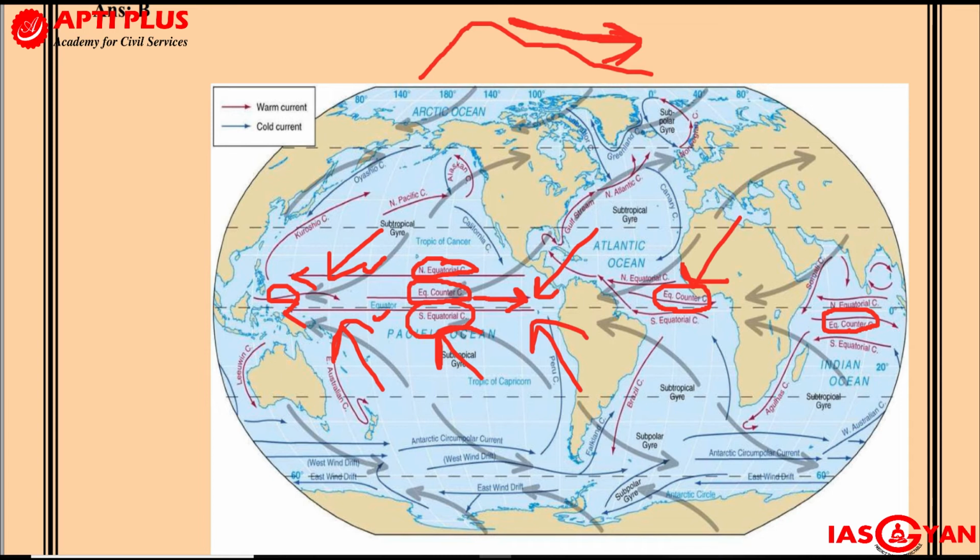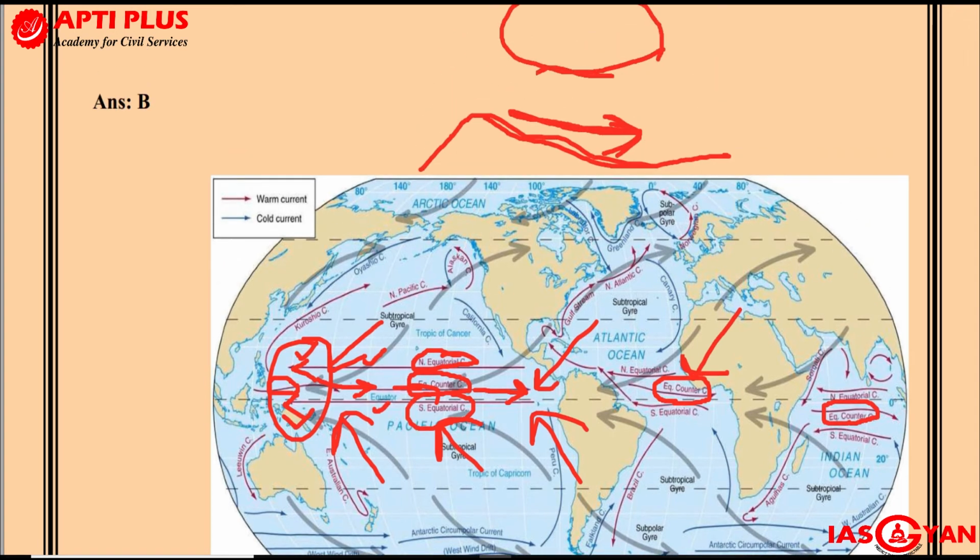So basically, if the north equatorial current and the south equatorial current converge together, water will try to flow backwards, so that the height of water once again goes back to its original level. It is because of this backflow that the counter equatorial current gets generated.